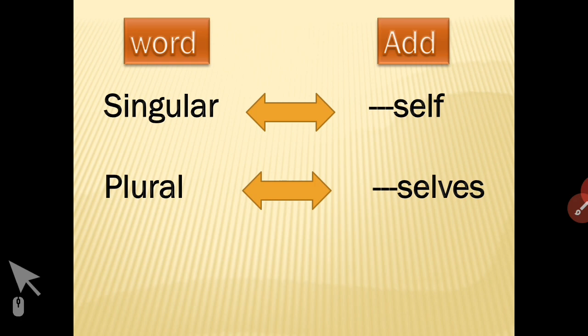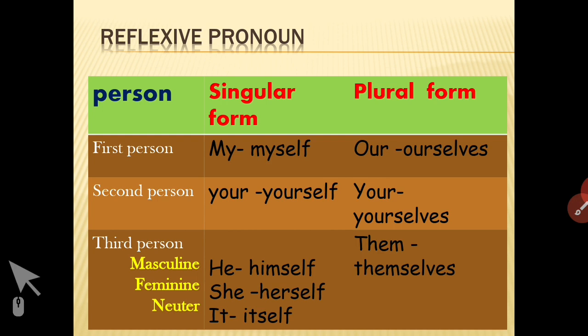Let's see in detail. Now if the word is singular, you just have to add self, and if the word is plural, you have to add its plural form, selves. Therefore this reflexive pronoun is also called self pronoun because we have to add self. Now let's see this table of reflexive pronouns. All of you will copy this table in your classwork notebook.